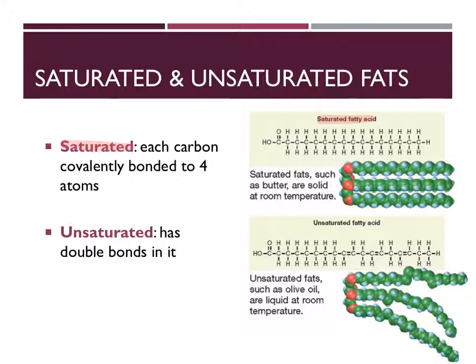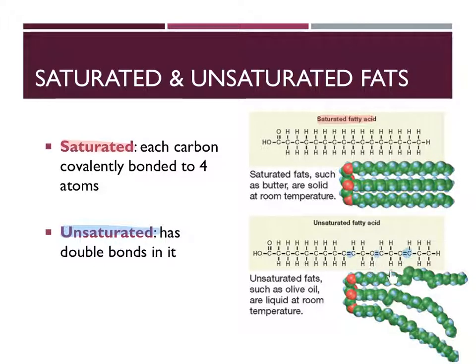Conversely, we can have what are called unsaturated fats. Unsaturated fats, unlike saturated fats, have double bonds in them, like you see right here and right here. What the double bonds do is they actually put angles into your chain. So you notice on this fat picture that there's kinks and angles in here, whereas on this one they're nice and tight and next to each other.